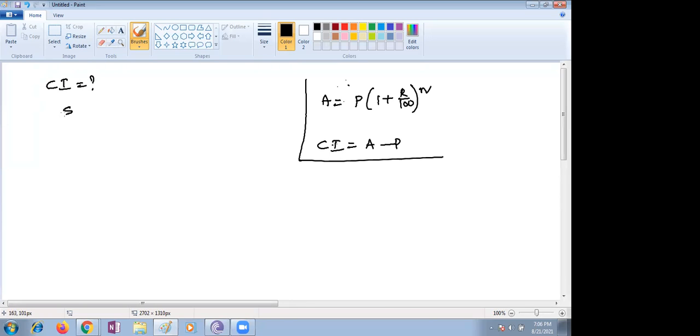The sum is given as rupees 8,000 for 2 years, 5% per annum compounded annually. So n is nothing but 2 years. The rate of interest is given as 5% per annum, compounded annually. That is the keyword.